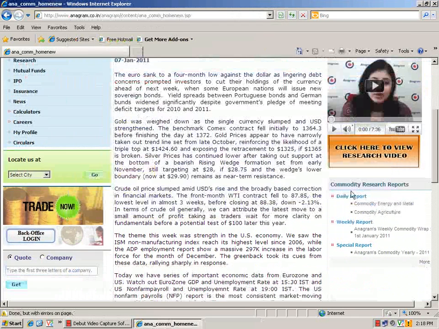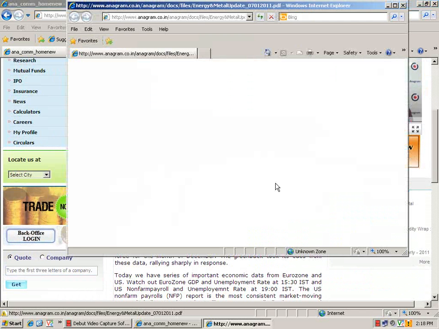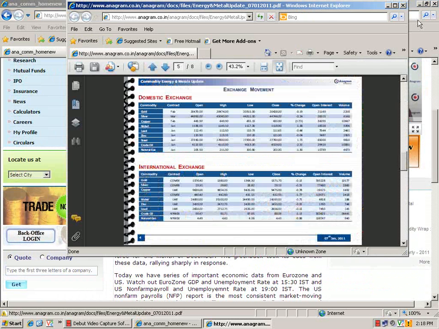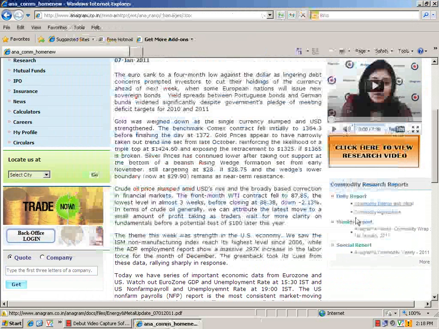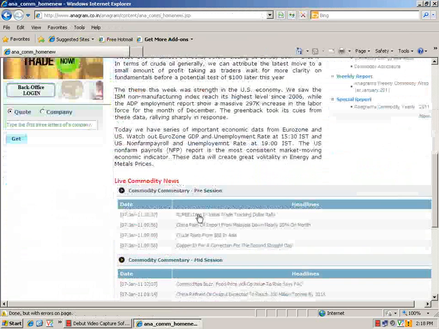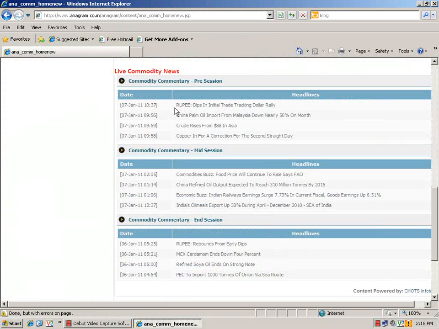Then we have commodity research reports, which are published by the research team as a whole. For looking at the daily report, you just have to click the link and today's daily report will open. Similarly, weekly and special reports can also be seen. And finally, on this page we have live commodity news, which is segregated into pre, mid and post session.